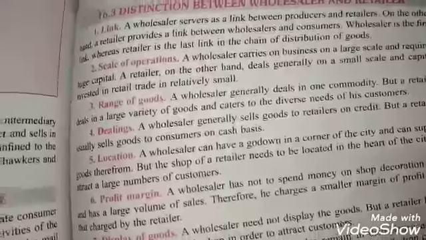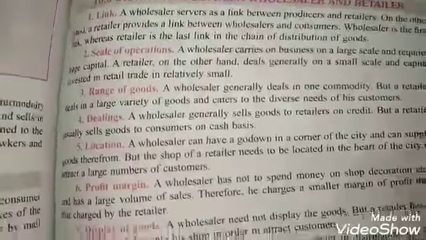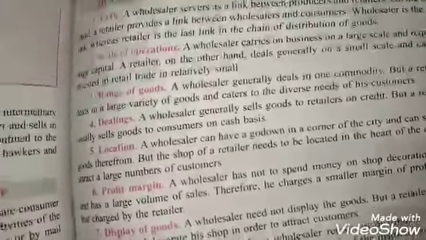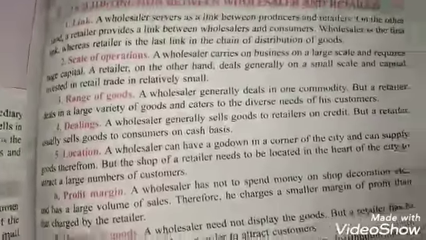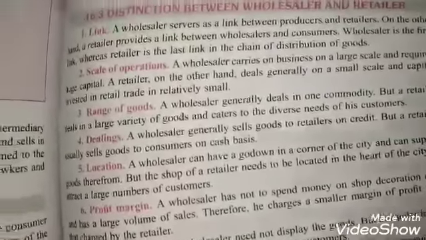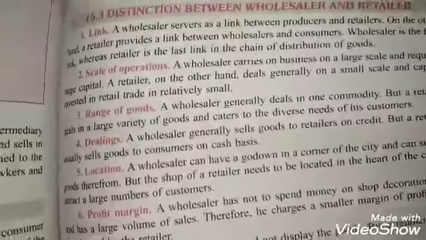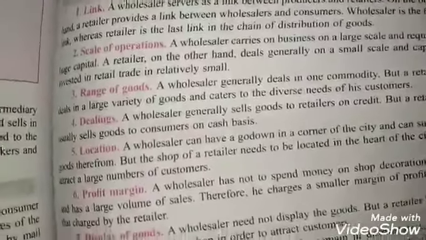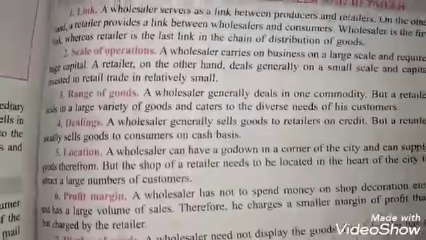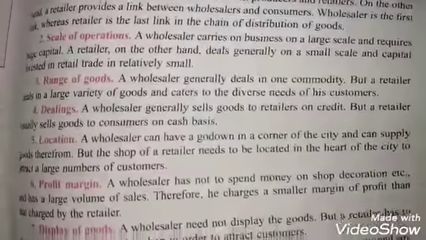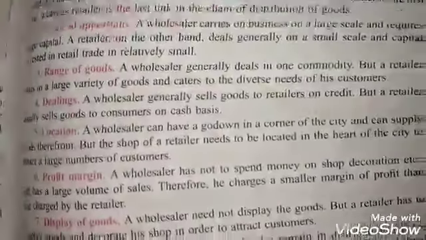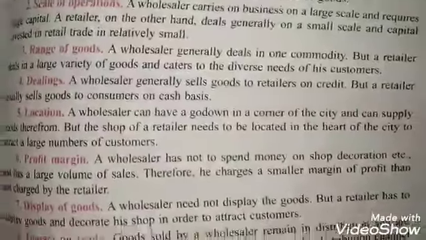Scale of operation: wholesalers do the business at a large scale, but the retailers generally do the business on a small scale because they have limited capital. Range of goods: wholesalers deal in a limited variety of goods, but the retailers have to deal in a large variety of goods.